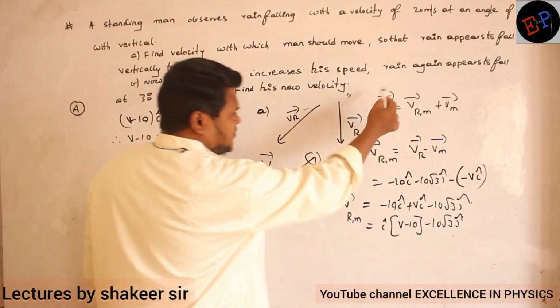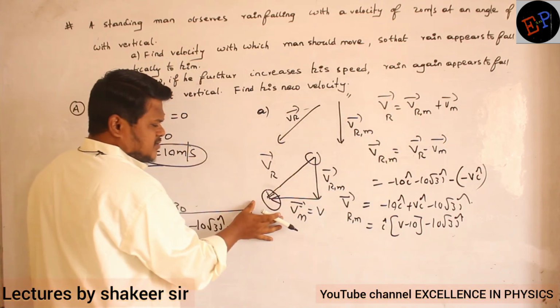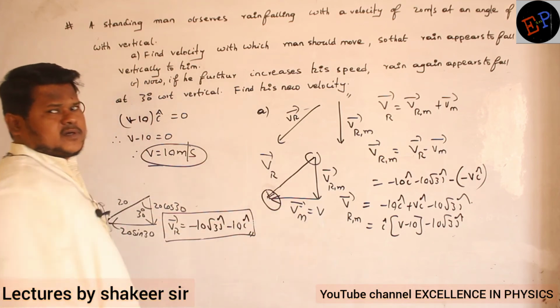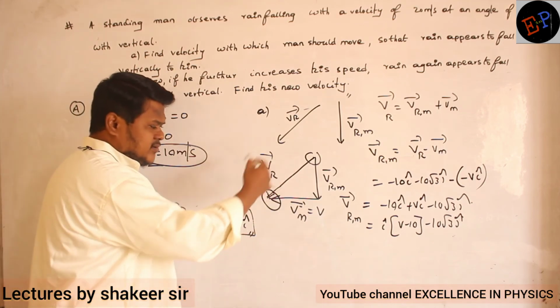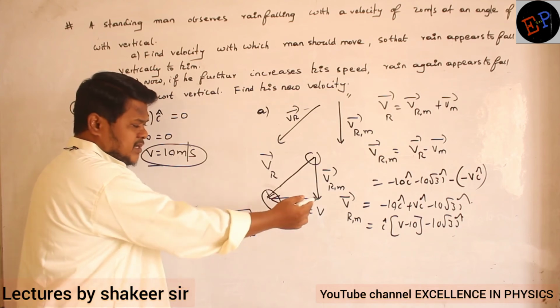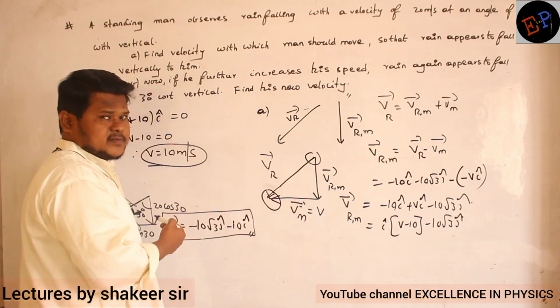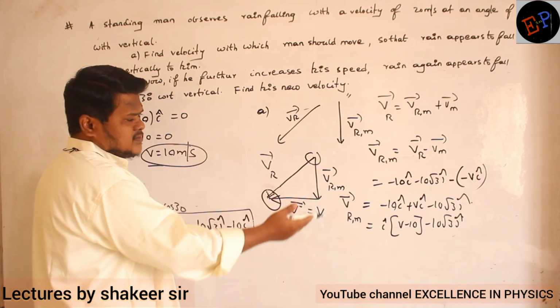We have taken the help of this concept, and again we have used which rule of addition? Triangle rule of addition. Once I use the triangle rule of addition, I came to know that the man must move towards the west direction. Okay, then how have I solved this problem?